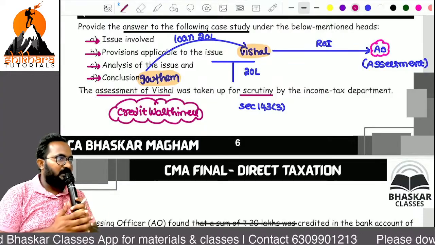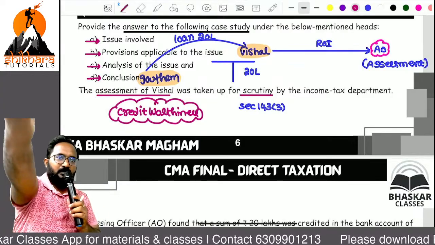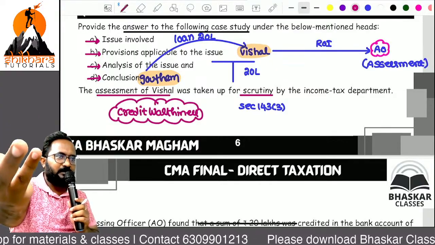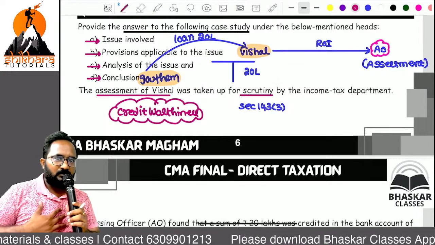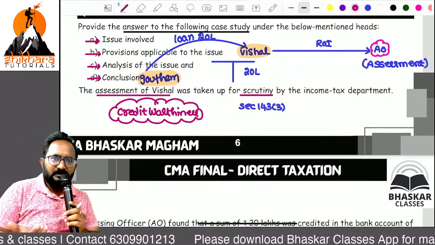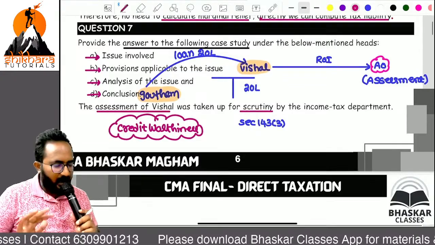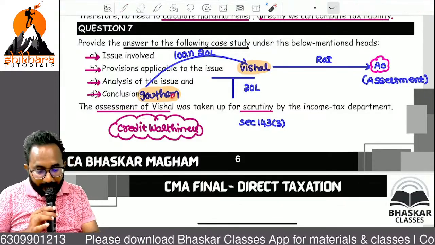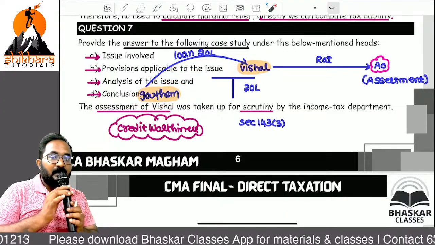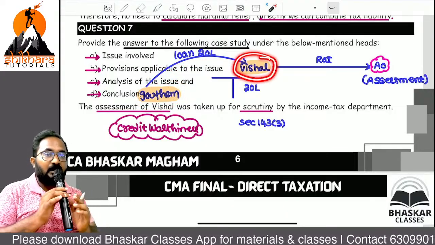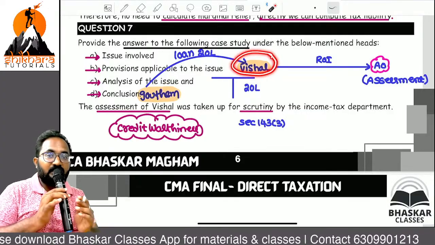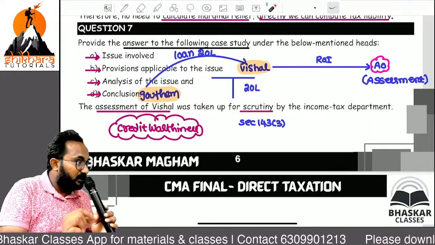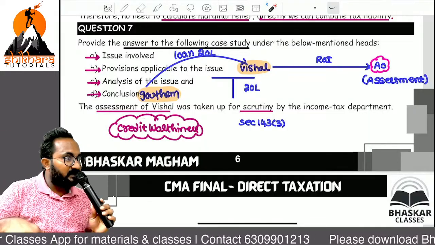Generally you can think, if I am taking a loan from any person, the third party will automatically accept it: okay, I have only given the loan. Because it is for the benefit of the other person, a third party can do this. Here the same game is being played, but now the AO has imposed one condition. Even though Gautam accepted that yes, I have given the loan to Vishal, additionally the AO insisted that the burden of proof is now in the hands of whom? Vishal. What is the burden of proof? He has to prove the creditworthiness of the lender, in this case his friend Gautam.